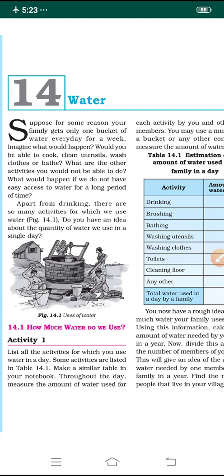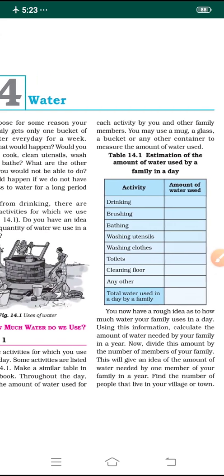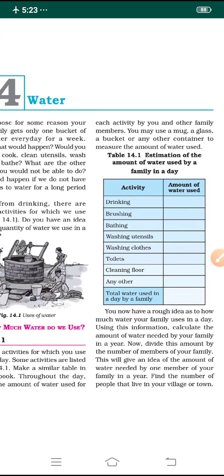Throughout the day, measure the amount of water used for each activity by you and your family members. How much water is needed for you and your family members throughout the day for all these activities?